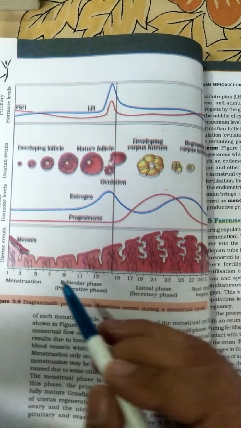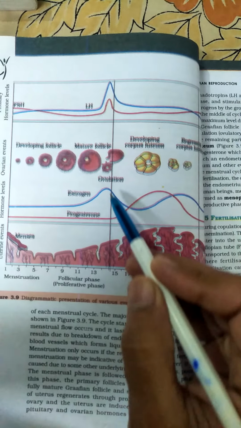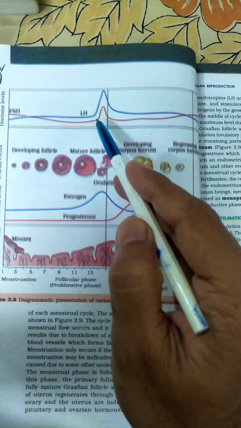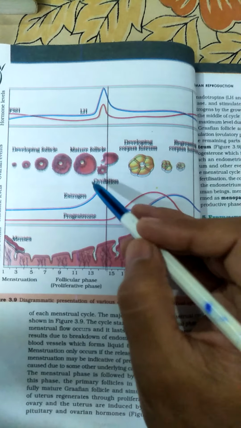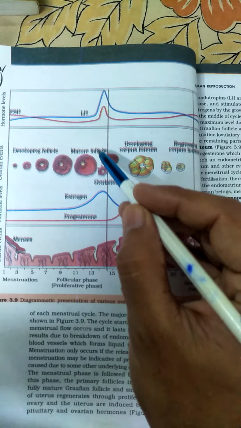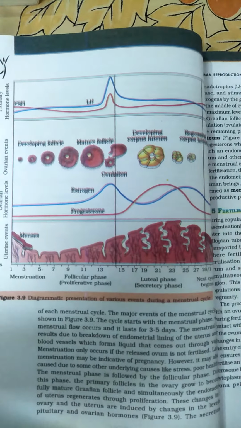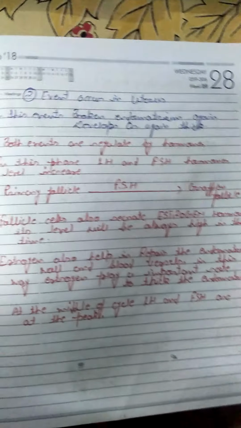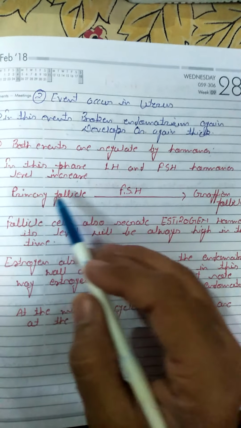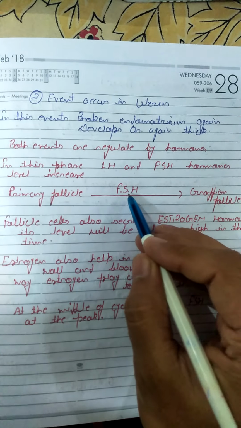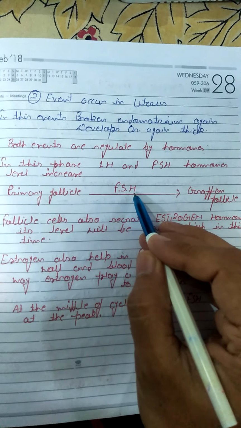Look there, according to the NCERT, in this phase the levels of luteinizing hormone and FSH, follicle stimulating hormone, increase. Look, it is a Graafian follicle, and around the Graafian follicle their level increases. Whenever primary follicles convert into the Graafian follicle, FSH plays a very important role.